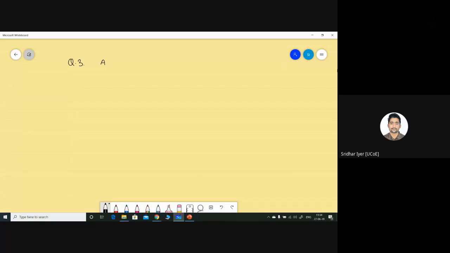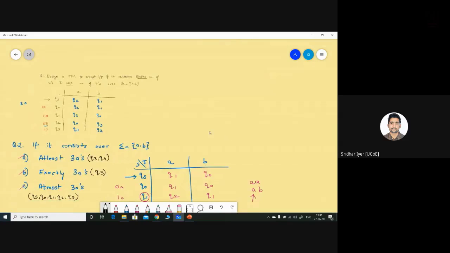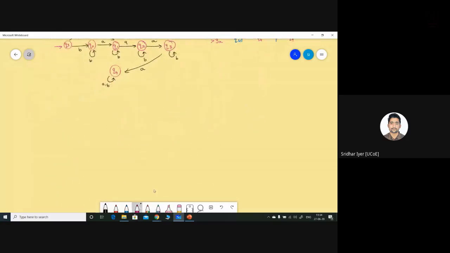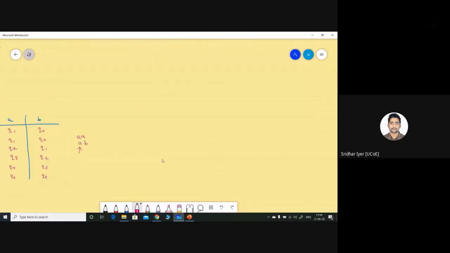You have to design a finite state machine which should accept all the strings. Yes, Pratik, the simulation step is same. The only difference is you have to mention the 3 subsections. Okay, let me show you. What you need to do is, simulation step is always going to remain same. You have to mention the condition over here. Condition number 1, that is at least 3As. So you have to solve 3 separate simulations based on each and every subsection. First will be at least 3As. Second will be exactly 3As, and so on. Okay, so you have to solve 3 separate examples based on 3 conditions. That will make the things clear.